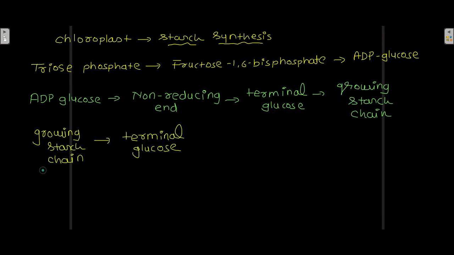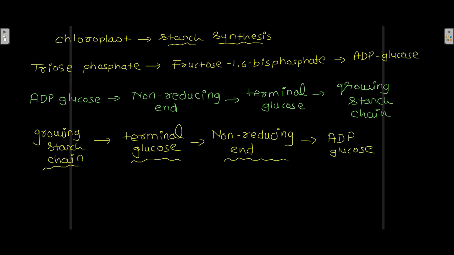Now consider a growing starch chain which has a terminal glucose, and there is a non-reducing end of this terminal glucose. To that non-reducing end, this ADP glucose is attached, and that is how the starch chain grows.